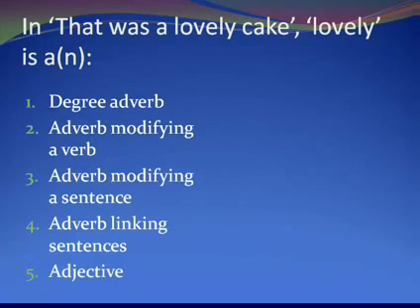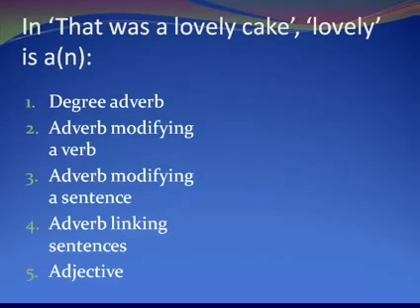Now, how about this one? That was a lovely cake. We've got lovely. Okay, we've got ly here. But if you take it off this time, what you're ending up with is love. And you wouldn't say he is love. Because love, as we saw in the workshop, is a noun.